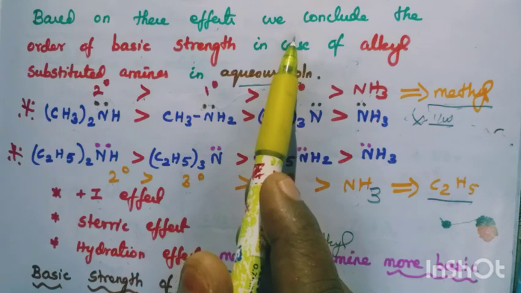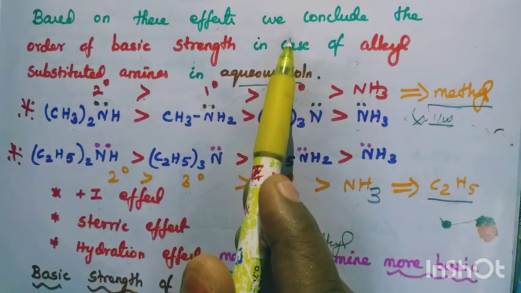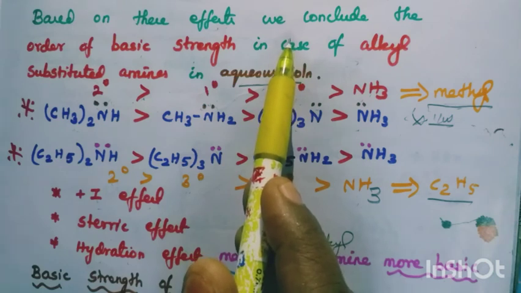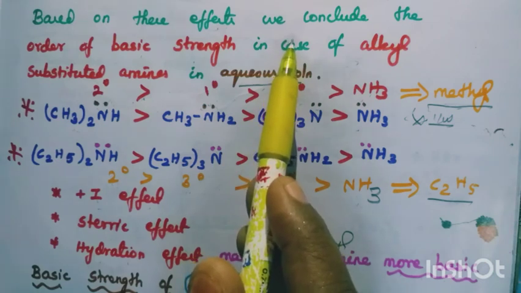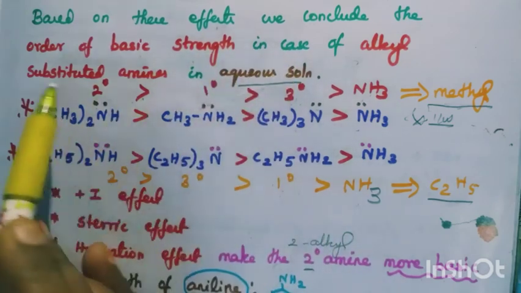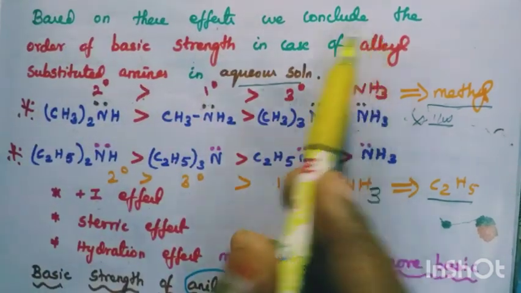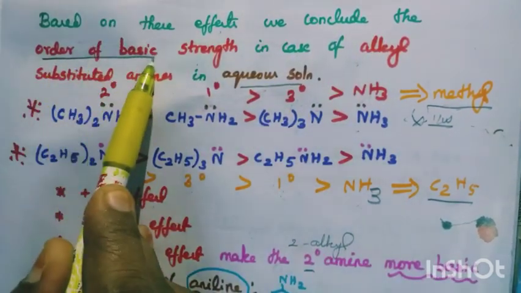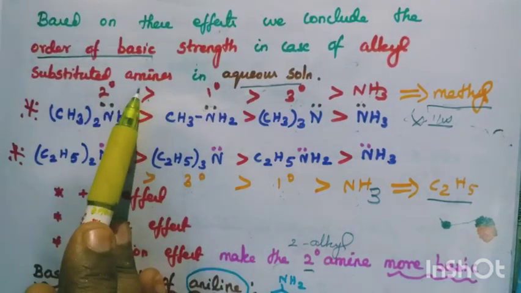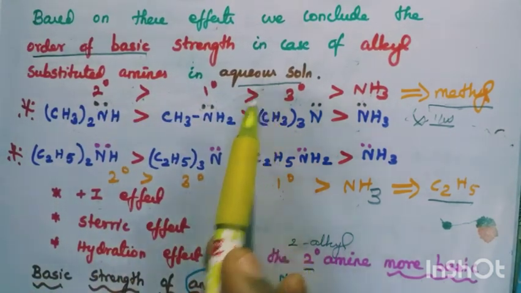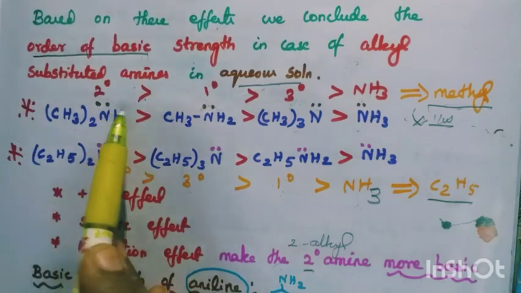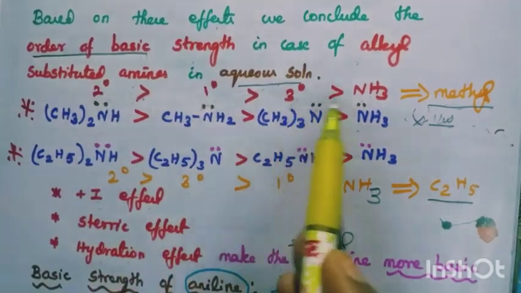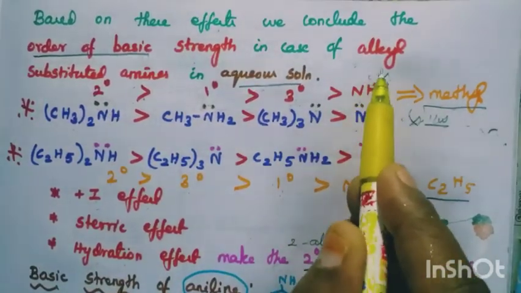Inductive effect, that is steric effect due to the alkyl group, and the next is solvation, the effect with water. Now, based on these three effects, we conclude the order of basic strength in case of alkyl substituted amines in aqueous solution. Secondary greater than primary greater than tertiary greater than ammonia. Important.